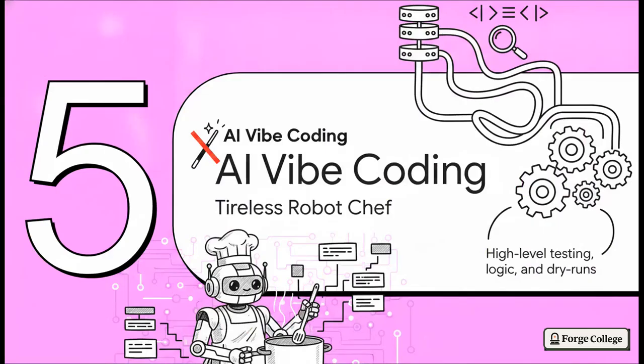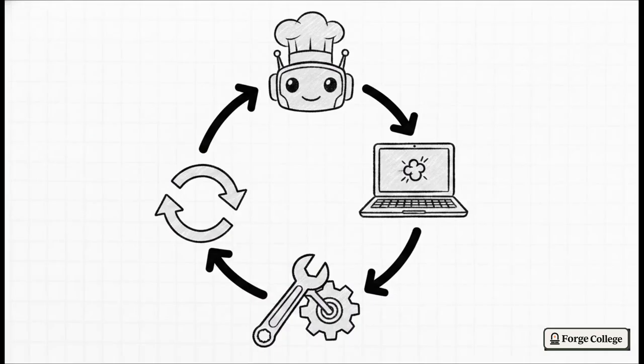Which brings us to Section 5, Vibe Coding with AI, your tireless robot sous chef. Now, vibe coding sounds like magic, but let's demystify it right away. It's really just treating AI as an assistant that writes the boring scaffolding for you. It's an iterative cycle. First, you prompt the AI for a scaffold with very concrete constraints. Then, run it locally to observe where it fails, because it will fail, and that's fine. Next, refine it by adding pre-flight checks, like making sure the Solana CLI is even installed. Add structured logging and exit codes so your CI can actually read it. Then just iterate on the JSON manifest format until it's perfect.